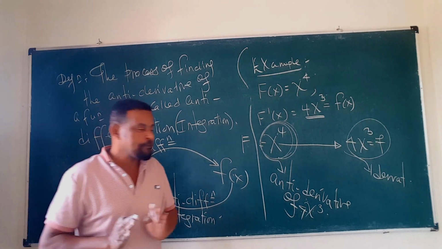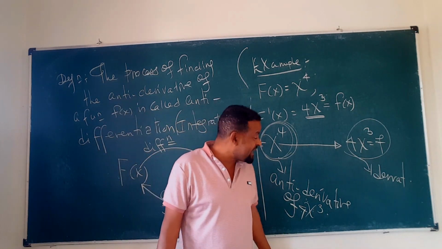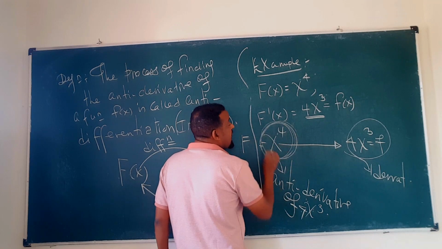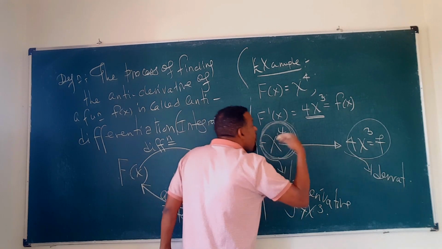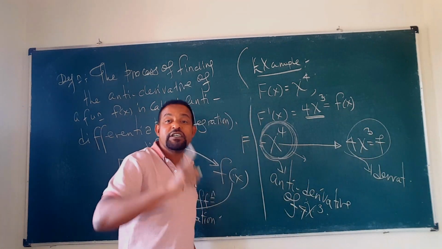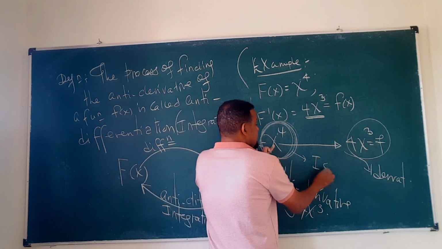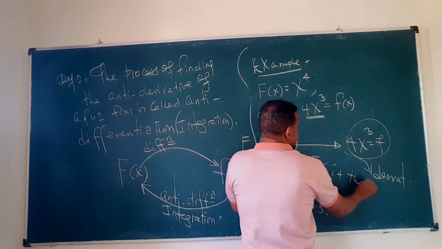And here 4x the power of 3 which is f of x ይሄ ደግሞ ዴሪቬቲቭ ነው። ይሄን ዴሪቬት አድርገን ያገኘነው ፈንክሽን ነው። ልብ አድርገዋል። አሁን እዚህ ጋር the very big question should be raised here, that is, this x the power of 4, is it the only antiderivative of 4x the power of 3? That should be the question raised here and should be answered also.